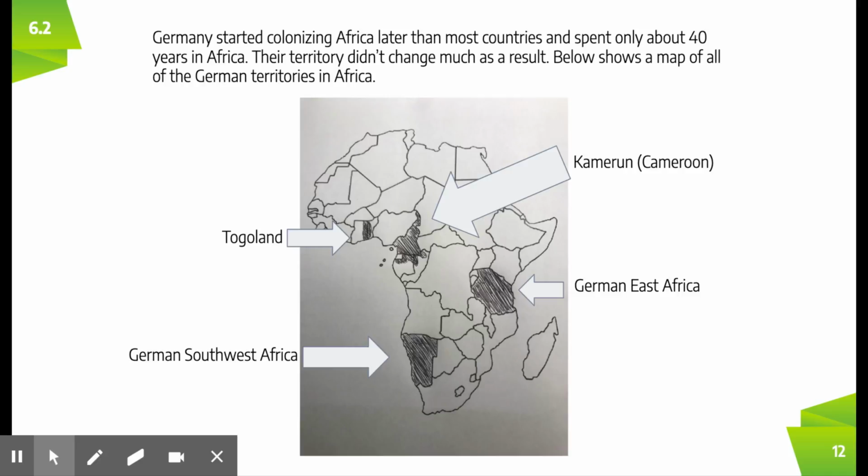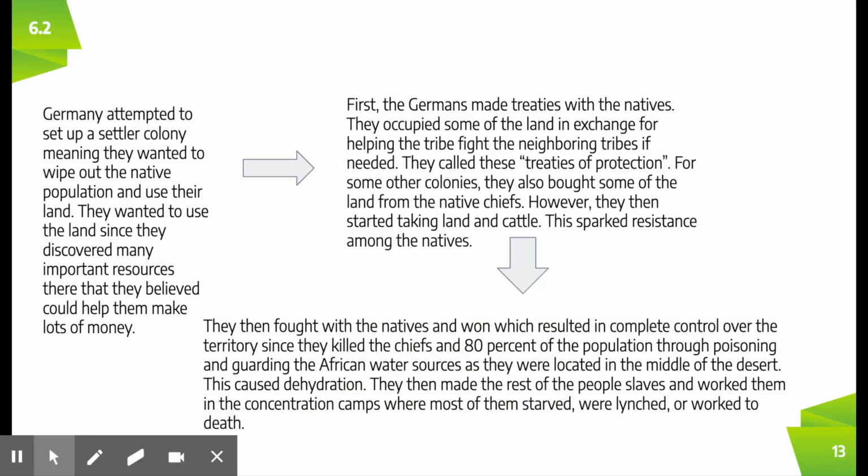Since Germany started colonizing Africa much later than the other countries, in around 1885, and they left after World War I, which was about 40 years later, they weren't able to gain much land in Africa, so their land didn't change. And below are all the colonies. They had Togoland, Cameroon, German East Africa, and German Southwest Africa.